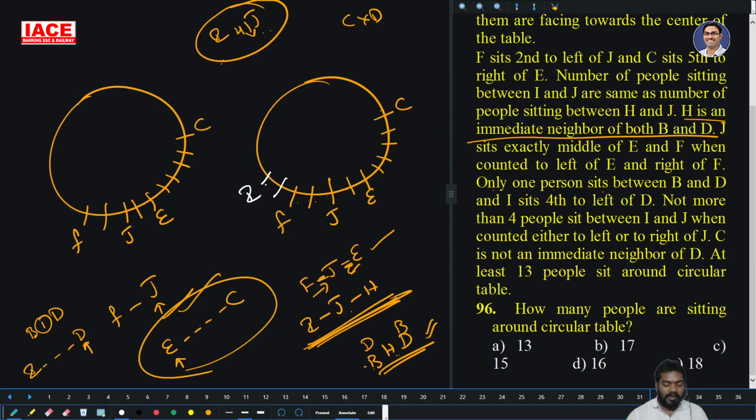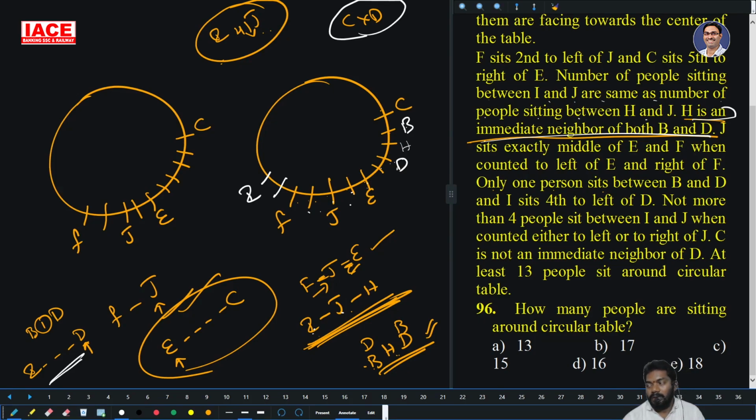I and J, how many persons? 4 persons. Then J and H, how many persons? 1, 2, 3, 4 persons. This is J and H, because they are saying the number of people between I and J is the same as between H and J. H is an immediate neighbor of B and D, so B or D. But C is not a neighbor of D. Only B, only D. Now I is fourth left of D, they are saying 1, 2, 3, 4 left.